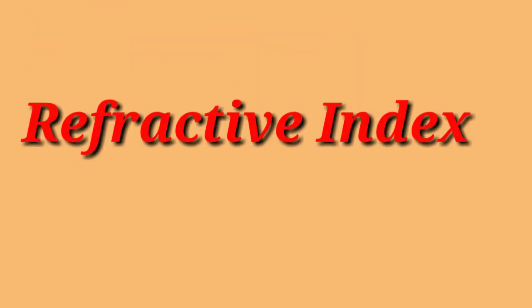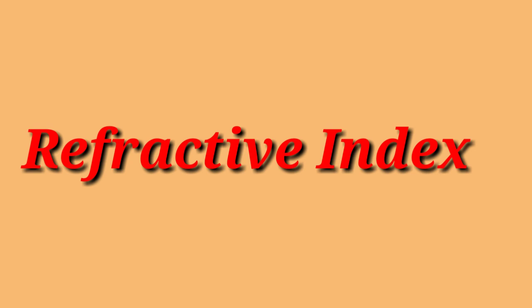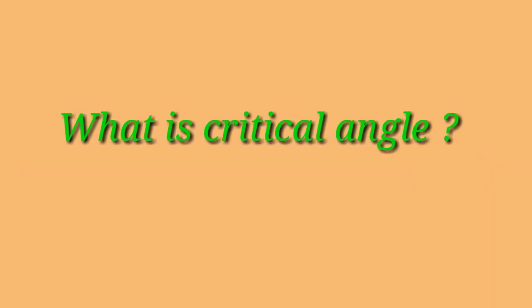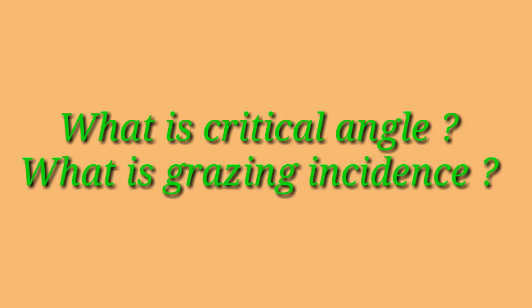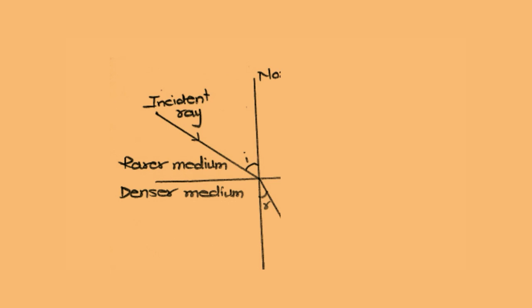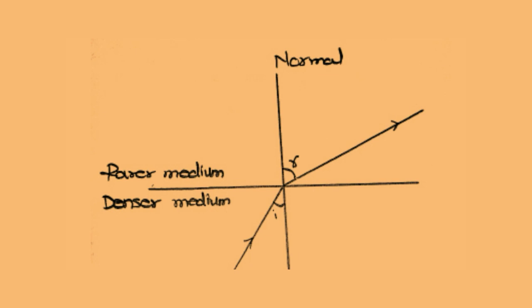Now we'll study one property of liquid, that is refractive index. Before proceeding, let us try and understand what we mean by critical angle and grazing incidence. We know that when a ray of light travels from a rarer medium to a denser medium, it bends towards the normal, and when a ray of light travels from a denser medium to a rarer medium, it moves away from the normal.